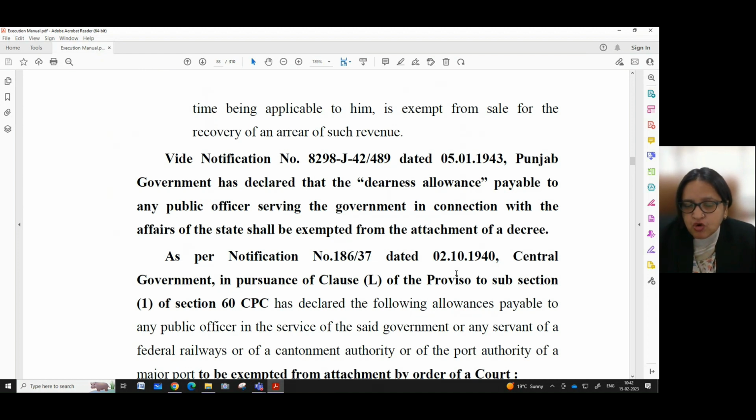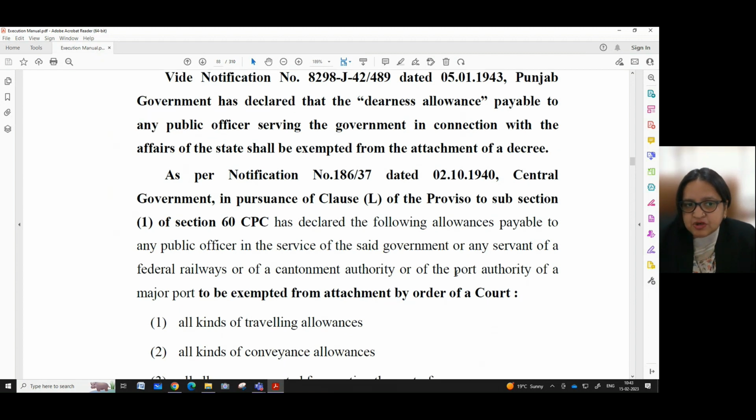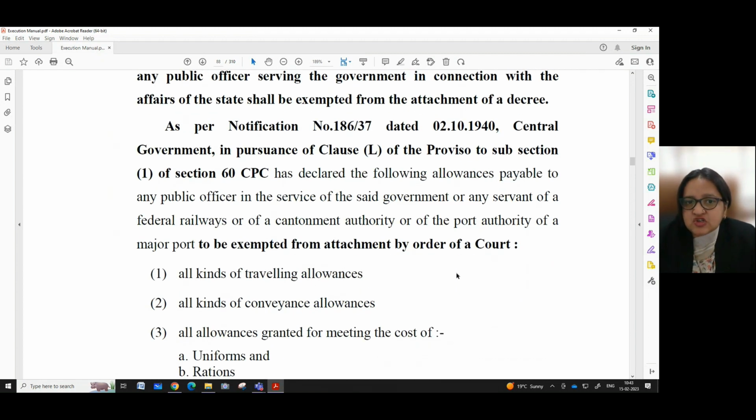Vide notification number 8298J 42 of 489 dated 5th of January 1943, the Punjab government has declared that the dearness allowance payable to any public officer serving the government in connection with the affairs of the state shall be exempted from the attachment of a decree.